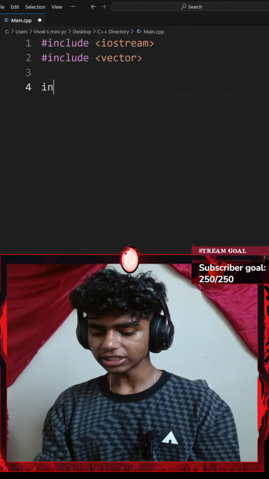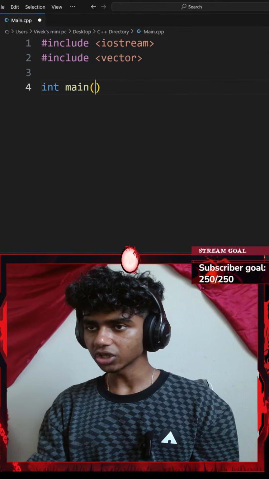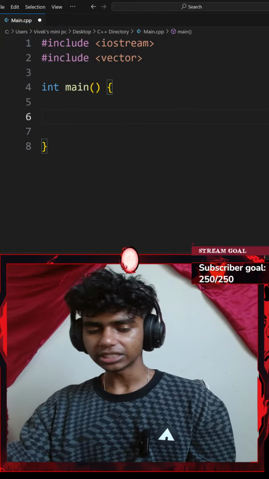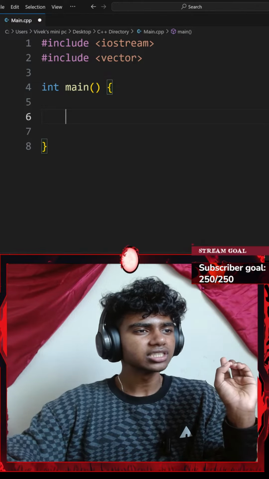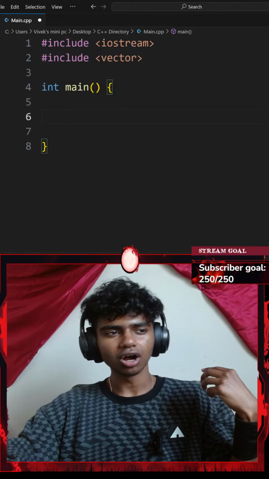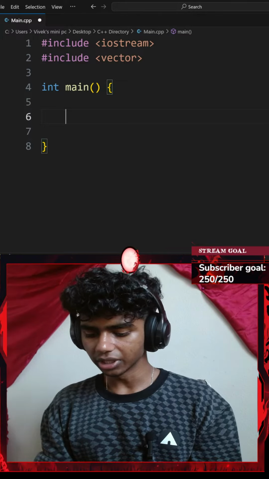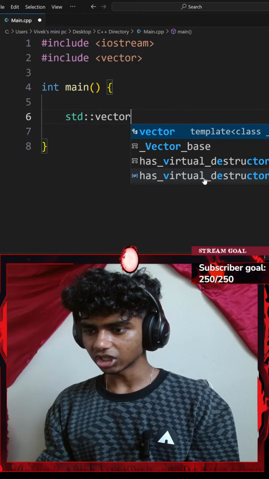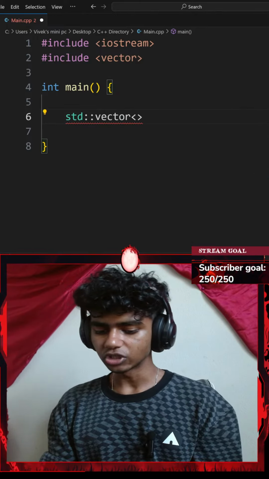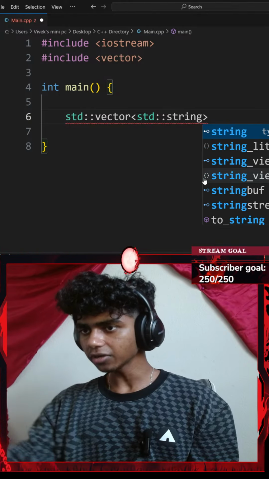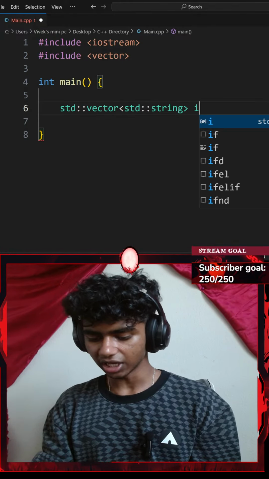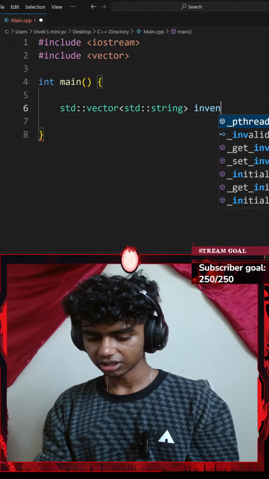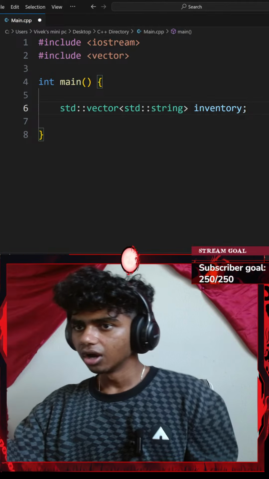Next up, let me typecast my main function to be an integer. So I'll go with int main, a pair of curly braces, maybe a bunch of spaces. Now it says create a vector of strings called inventory. So I could go with a std vector with a pair of angle brackets which only consists of std string. And this is going to be called inventory. How do you spell inventory? I-N-V-E-N-T-O-R-Y. There we go.